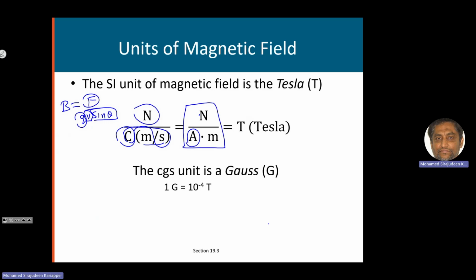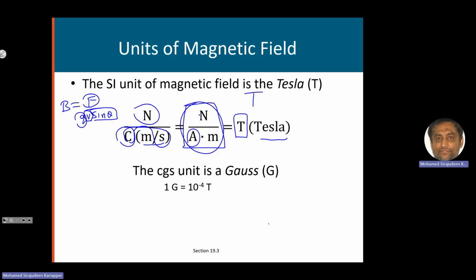But as it happens, we don't want to say a big name for the unit, Newton per ampere meter. We shorten it and call it Tesla. Tesla is nothing but Newton per ampere meter, but we call it Tesla. So if someone asks what is the SI unit for magnetic field, the short answer is Tesla. And the symbol for Tesla is capital T. Tesla is a scientist who worked on electricity and magnetism. To honor him, we use his name, Tesla, as the SI unit for magnetic field.